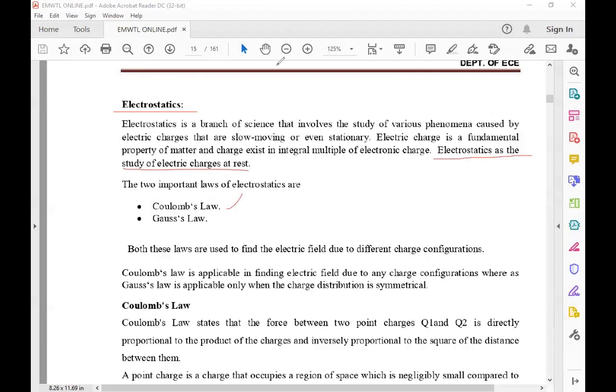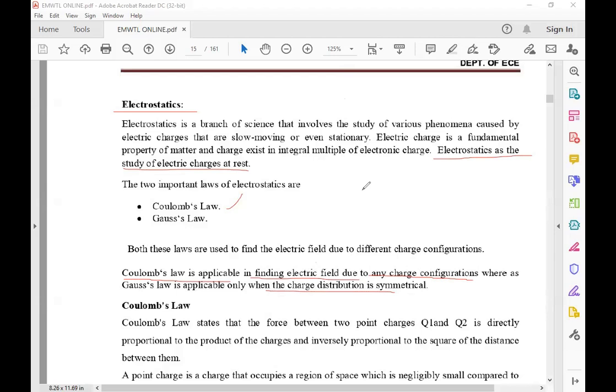First of all, let us look at Coulomb's law. Coulomb's law is applicable for finding the electric field due to any charge configuration, whereas Gauss's law is applicable only for a charge distribution.